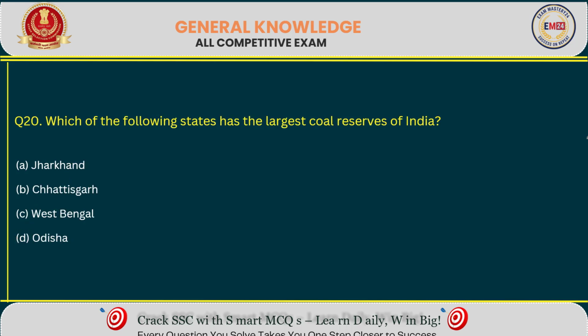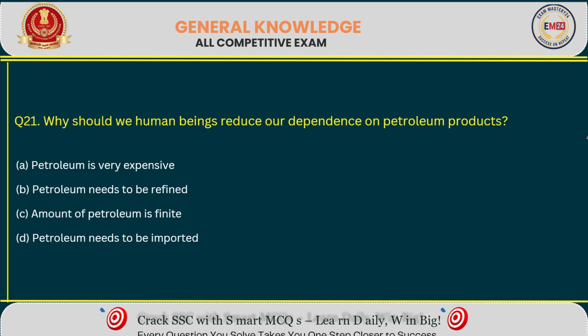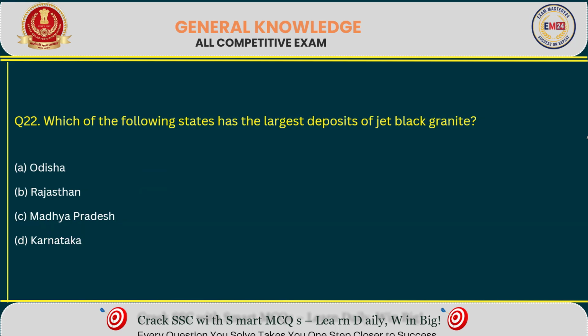Next question. Which of the following states has the largest coal reserve of India? Right answer option A. Next question. Why should we human beings reduce our dependence on petrol products? Right answer option C. Amount of petrol is finite. Next question. Which one of the following states has the largest deposit of black granite? Right answer option D.